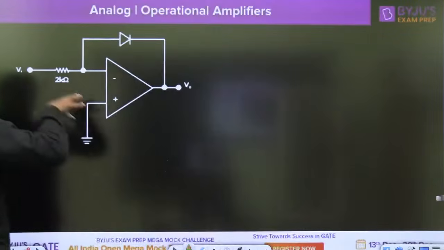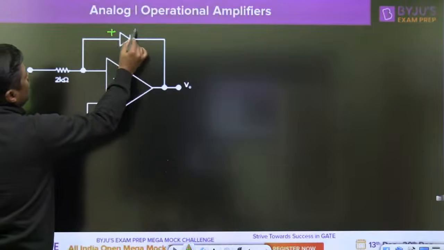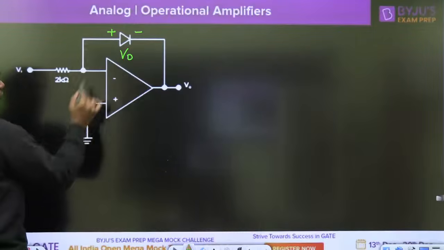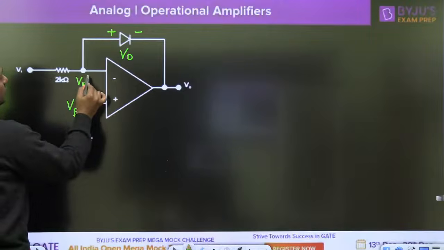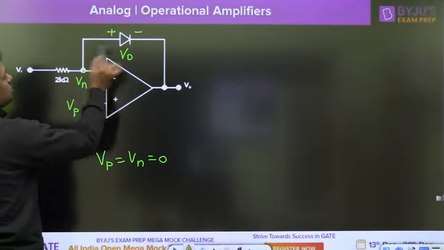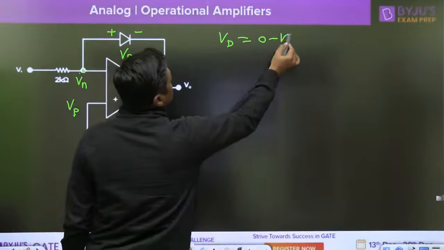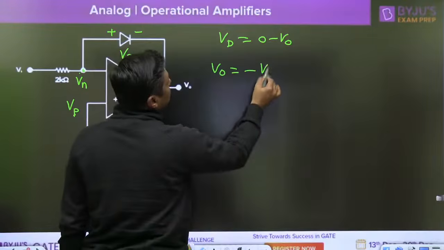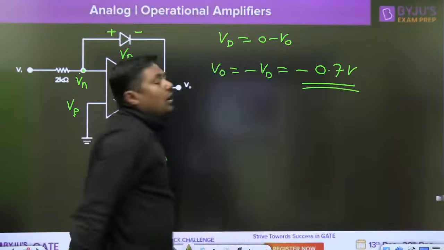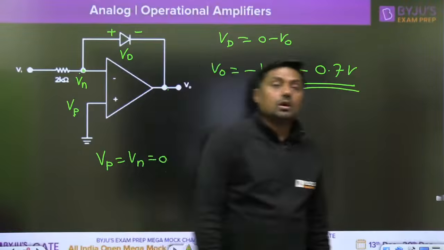Remember, if a logarithmic amplifier is not mentioned and the output is asked, when the diode is forward biased, this is the drop across the diode. There is negative feedback. According to the virtual short concept, Vp is equal to Vn is equal to 0. Write down the KVL from this point to this point. 0 minus V0 is equal to Vd. So V0 is equal to minus Vd. And what is the drop across the diode? If it is a silicon diode, 0.7 volt. So the answer is minus 0.7 volt. Right.